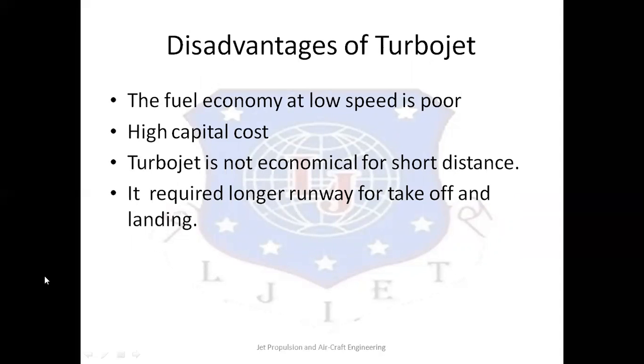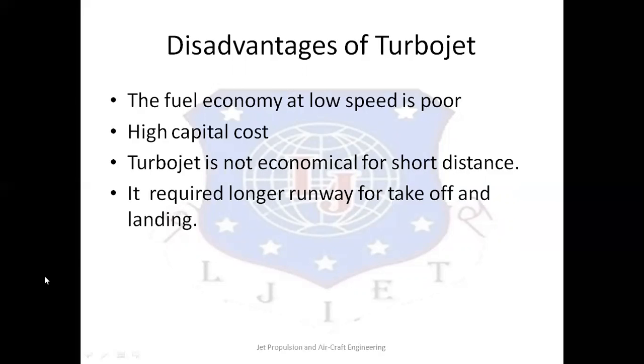Then the disadvantages of the turbojet engine. The fuel economy is poor as compared to other engines, since it has the ability to generate a large amount of power, so it consumes a lot of fuel. Then the initial cost is higher, since because of the complexity in the engines and the overall manufacturing process, the overall cost of the turbojet engine is higher.